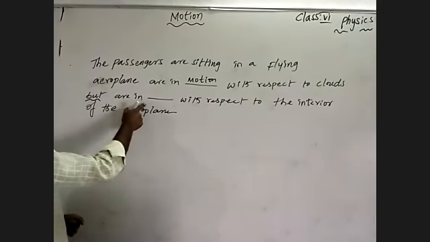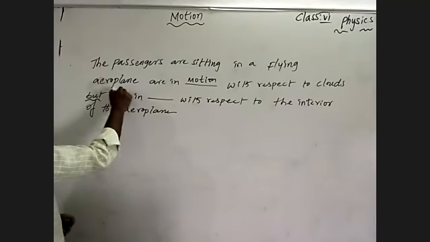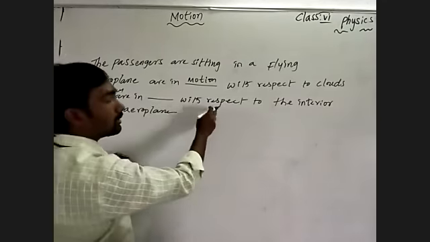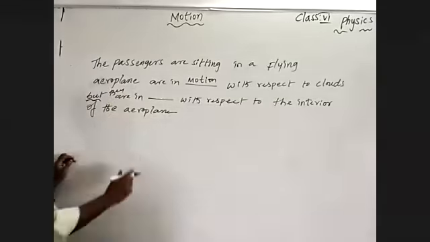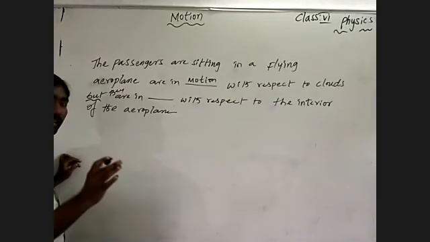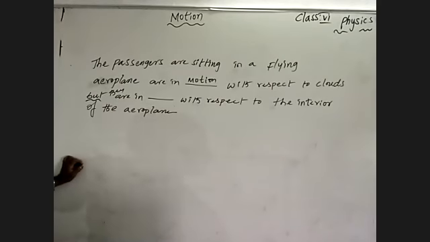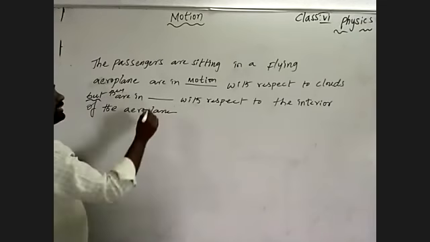But what about with respect to the interior of the aeroplane? Inside the aeroplane, with respect to the chairs, with respect to the co-passengers, we are in rest.